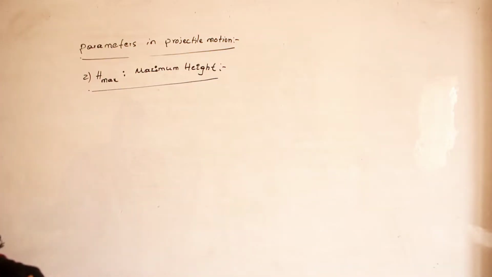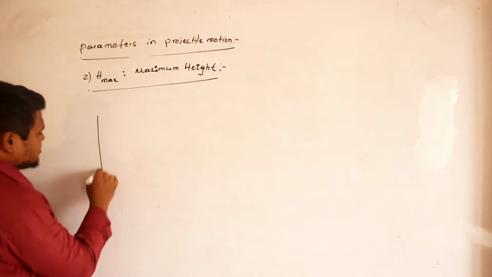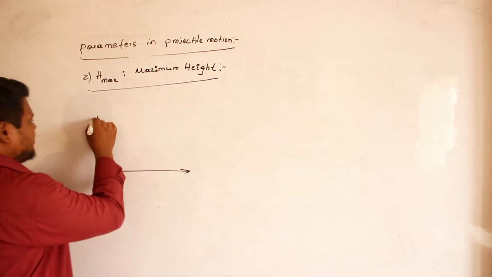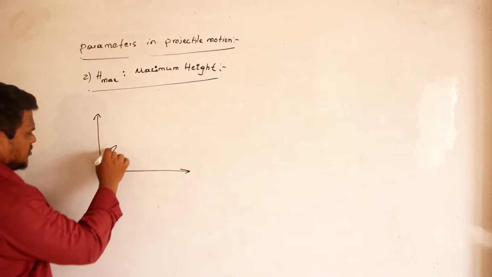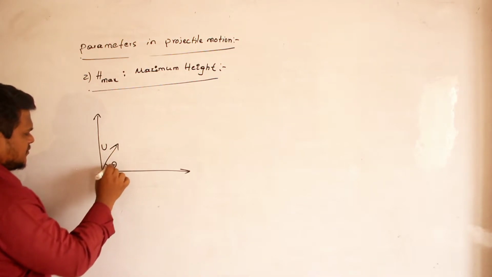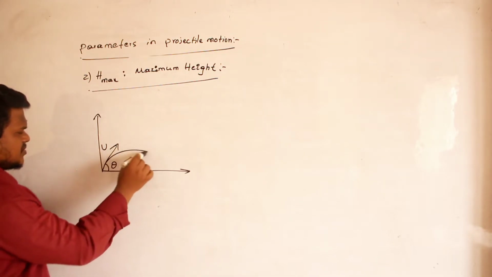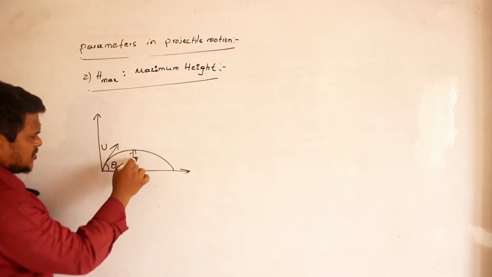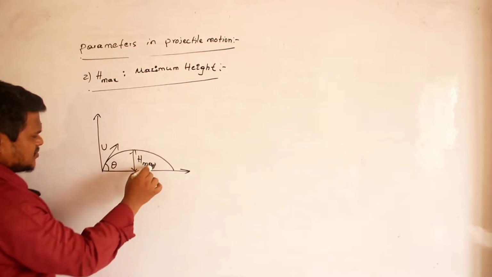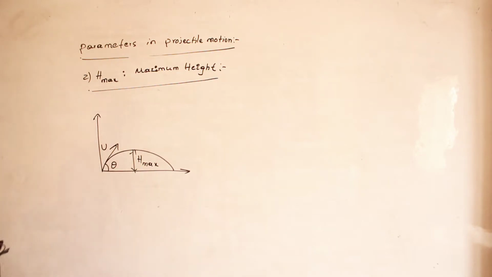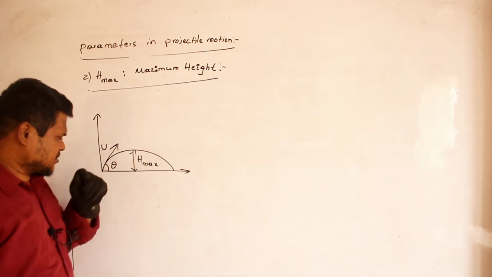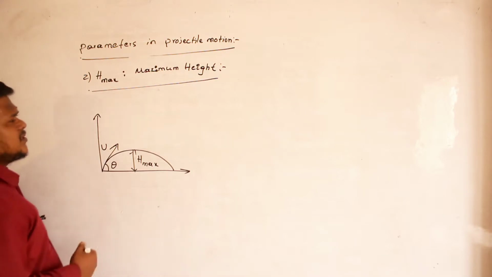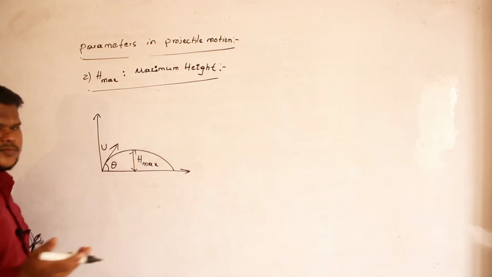Projectile. Clear? So what is meant by h max? When I throw with an initial velocity of u at an angle of theta, this body traces a parabolic path. So this maximum height reached by the projectile is called h max. Clear? So how can I calculate h max? Let us use the relation.